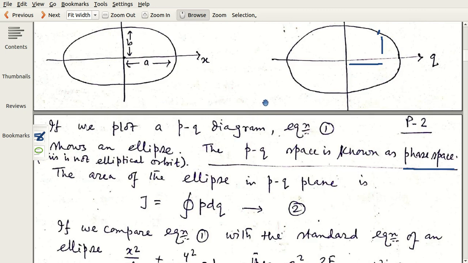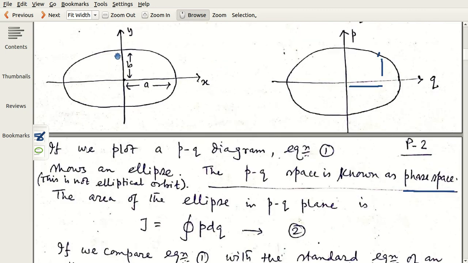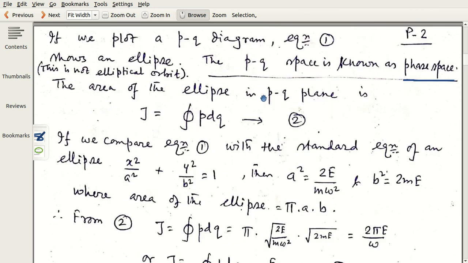Definitely the area of this ellipse is the integration of p dq, like y dx. That will be here p dq, and the area of this ellipse will be pi into a into b. a is the semi-major axis, b is the semi-minor axis. So here also we need to determine the semi-major axis and semi-minor axis, and we see that from comparison, a square equals the square of the semi-major axis, and b square equals the square of the semi-minor axis.